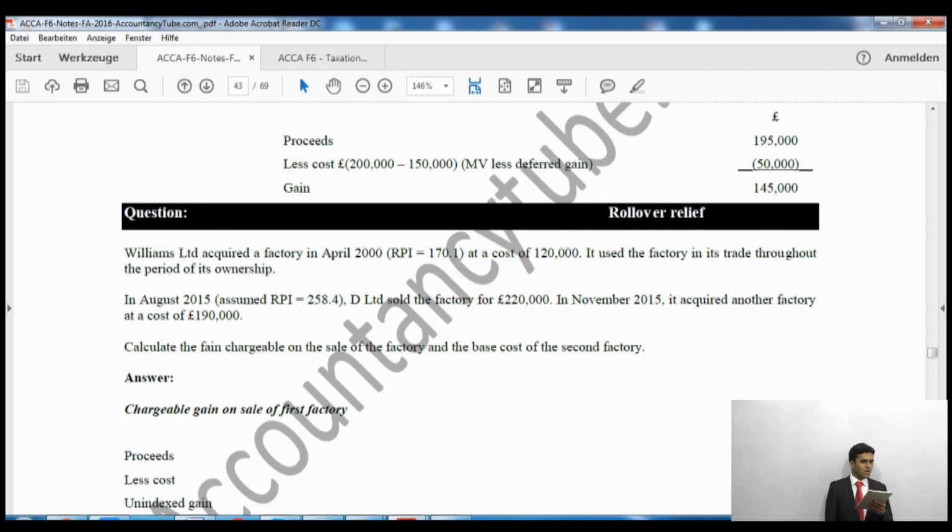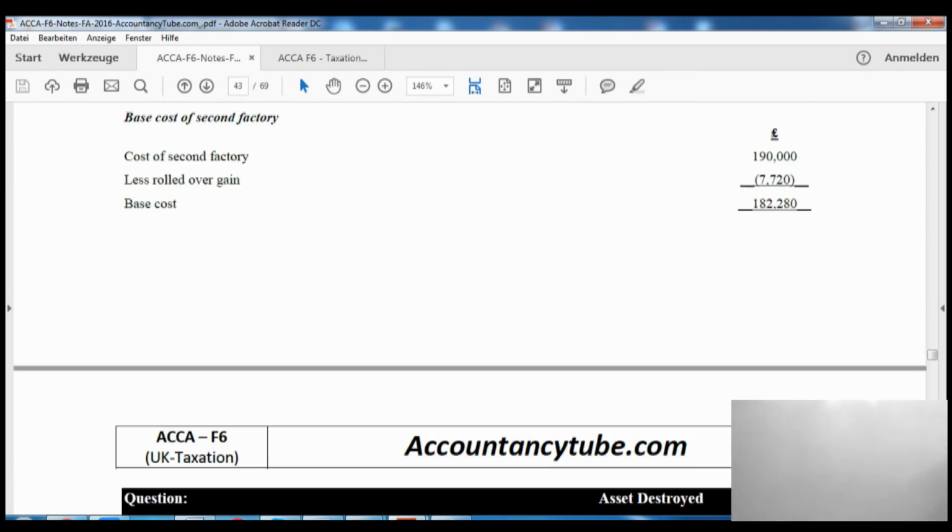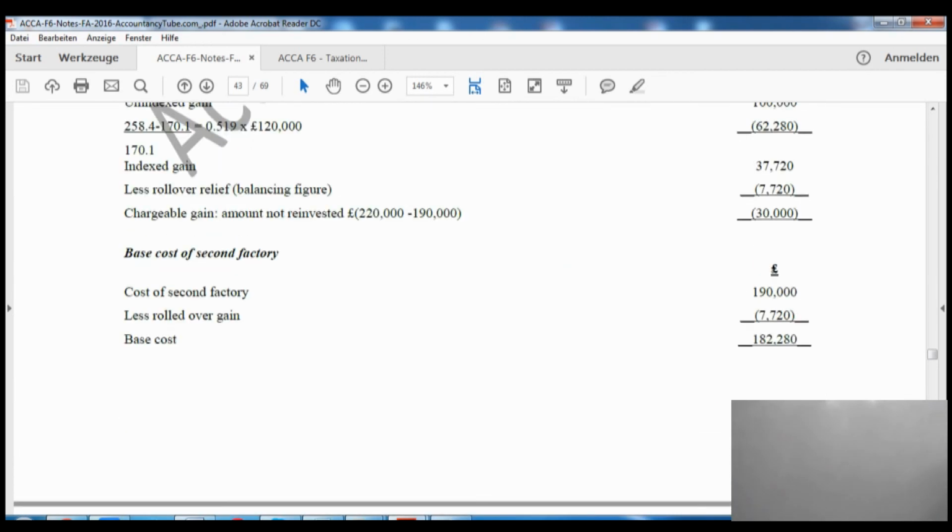So it is reducing the cost, and eventually it is increasing the gain. Now we are paying the tax on the gain which we haven't paid earlier, so we have to pay now. So the eventual gain is going to be £145,000. Right? So we have done our capital gains tax.